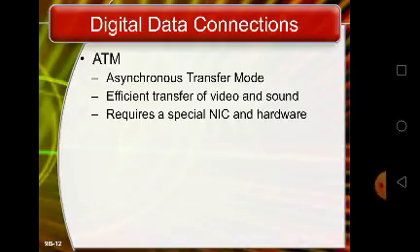To install ATM, asynchronous transfer mode, the purchase of special network adapter cards for every networked device and special higher level switches is required.